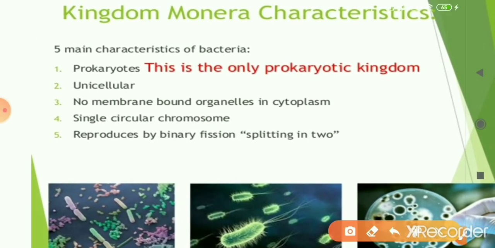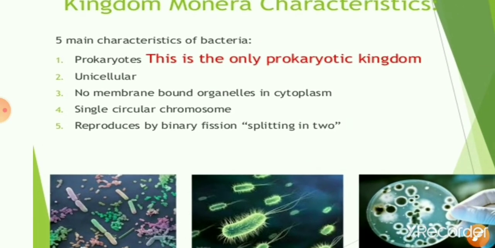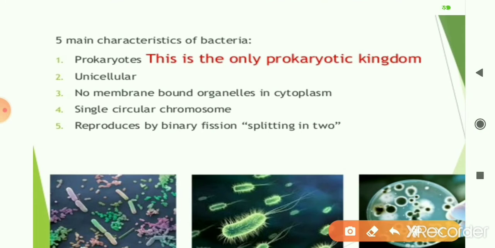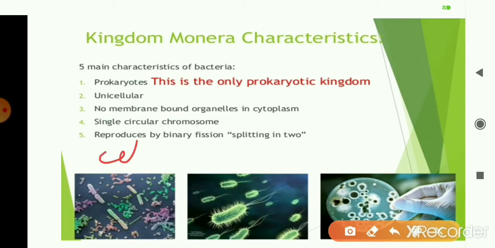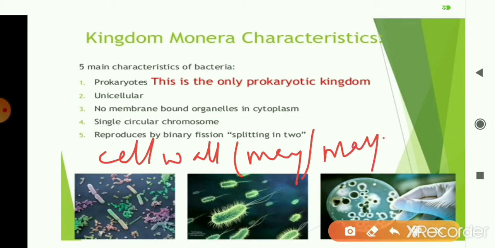This kingdom Monera includes only unicellular organisms. As already told to you, prokaryotic cells are incapable of making a multicellular body. Though you may find Monerans in colonies, they don't form a multicellular body. They all are unicellular. Then the other important feature of Monerans is that they may or may not have a cell wall. Some of them like bacteria have a cell wall, whereas mycoplasma does not contain a cell wall. So cell wall may or may not be present.